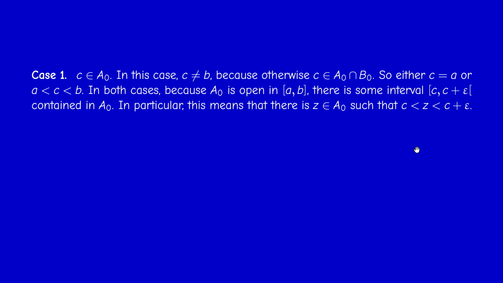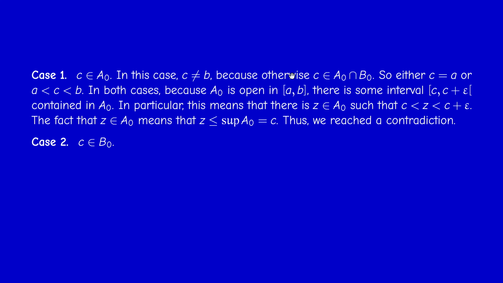So in particular, take a point Z between C and C plus epsilon. This point belongs to capital A0. Okay, but if Z is in capital A0 and C is the supremum of A0, then Z is less or equal than the supremum. So it's less or equal than C, but this is a contradiction because Z is strictly bigger than C. Okay, so in this case, we have a contradiction.